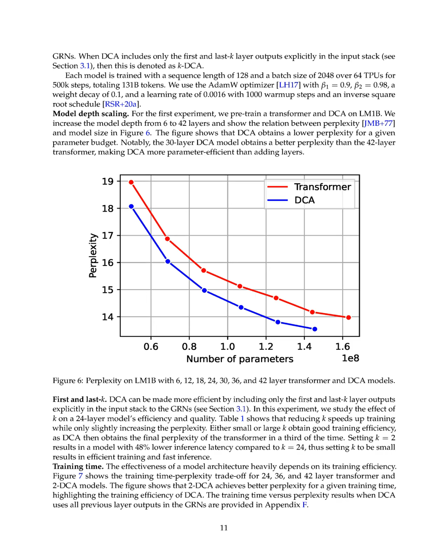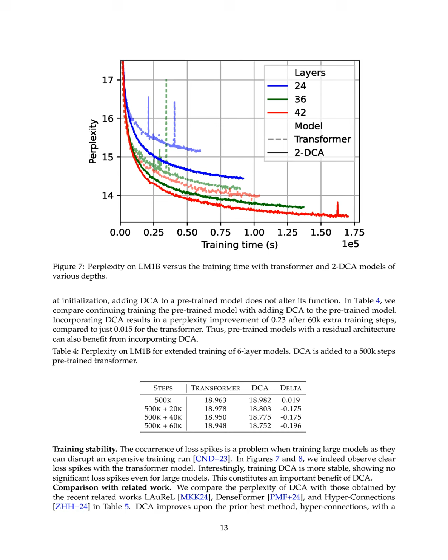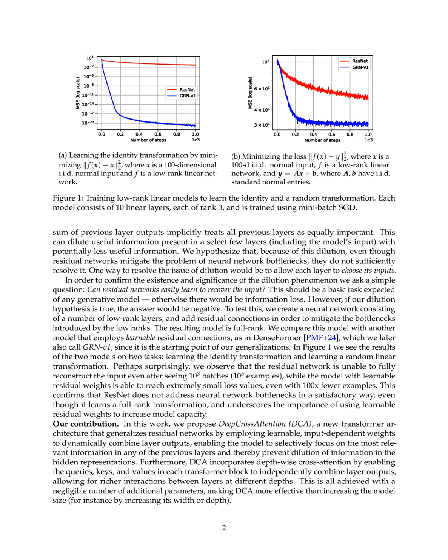For instance, the 30-layer DCA model achieved better perplexity than a 42-layer transformer, demonstrating its parameter efficiency. Additionally, DCA exhibited enhanced training stability, mitigating the occurrence of loss spikes that are often problematic in large model training. Overall, DCA's design allows for richer interactions between layers and more effective information utilization, leading to superior performance metrics.